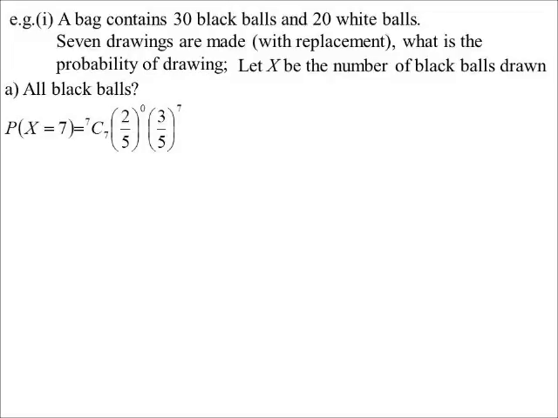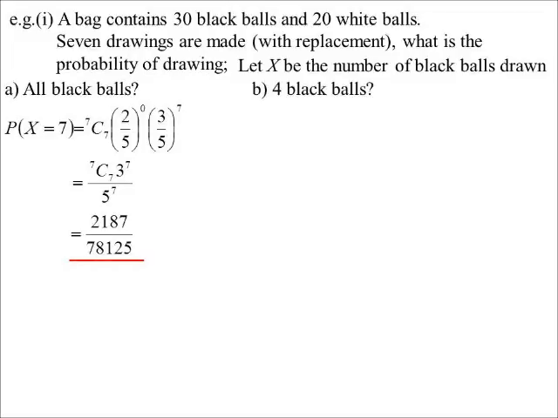Now, you might have logically done this question anyway and said, oh, well, probability of black is 3/5, so I'm going to get 3/5 to the power of 7. But you can see it's the same answer. So 7C7, 3 to the power of 7 over 5 to the power of 7, 7C7 is, of course, 1. There we are. 2,187 on 78,125.